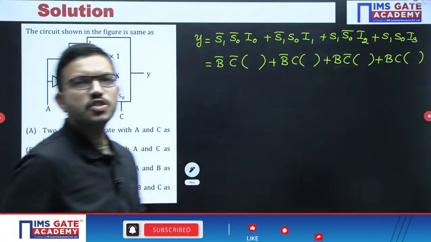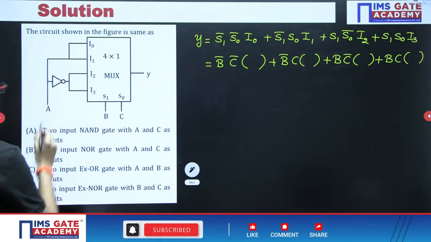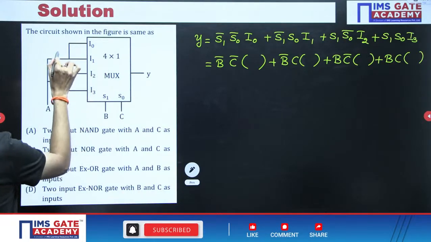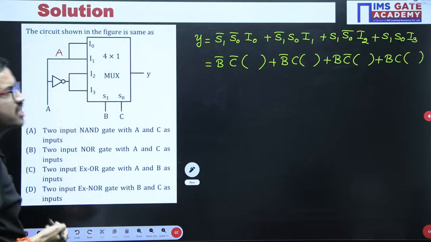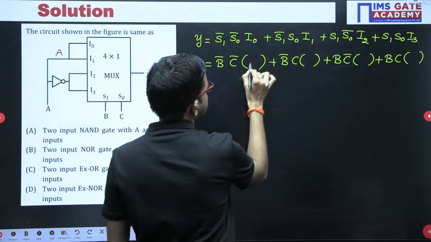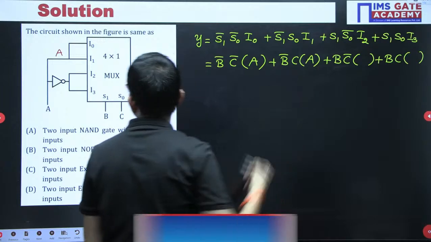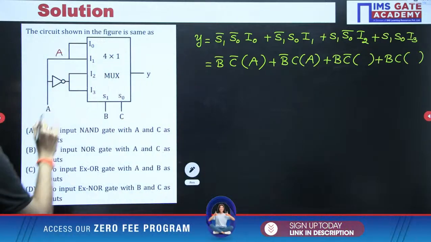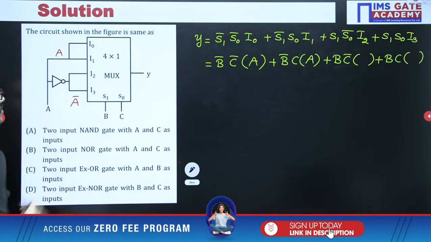Now you can substitute the corresponding inputs. Here in this case, I0, I1 both are equal to A only. Then I2, I3 both are the same, that is A bar.